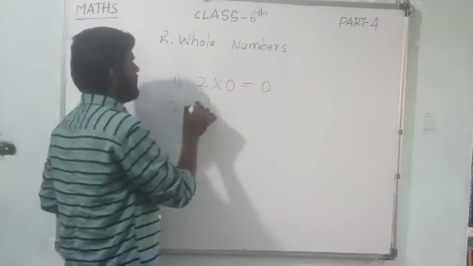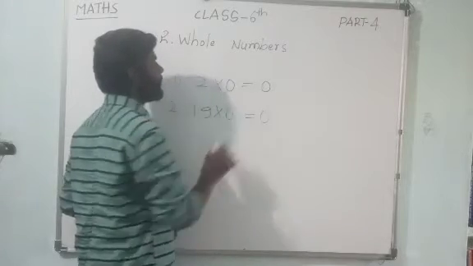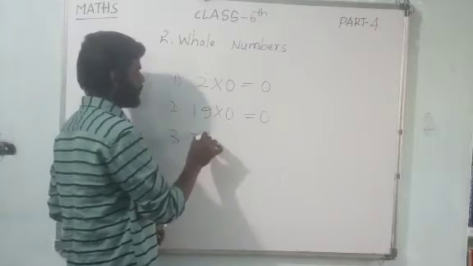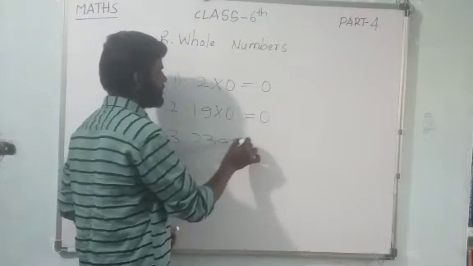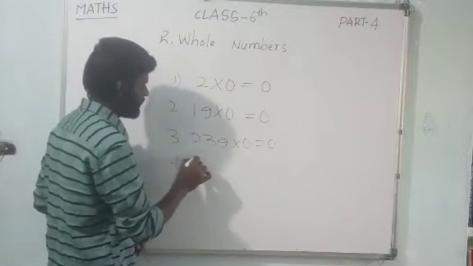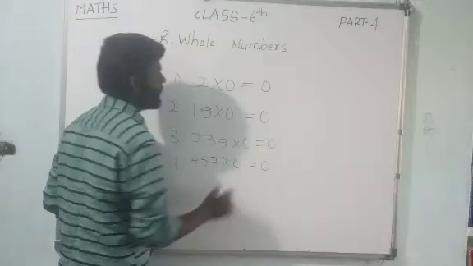Example 2, dears. 19 into 0, answer is 0. Example 3, 239 into 0, answer is 0. Example 4, 4557 into 0, answer is 0.